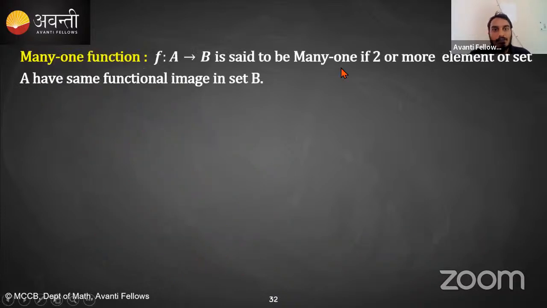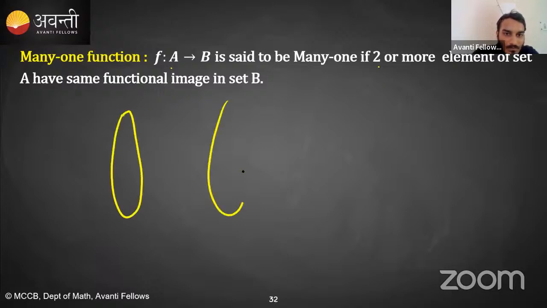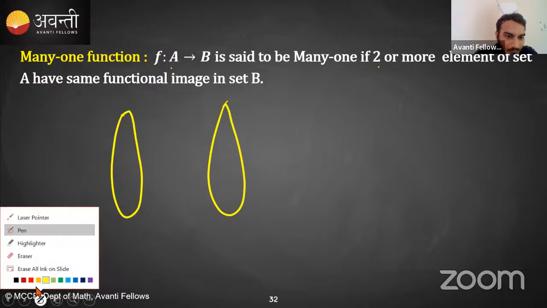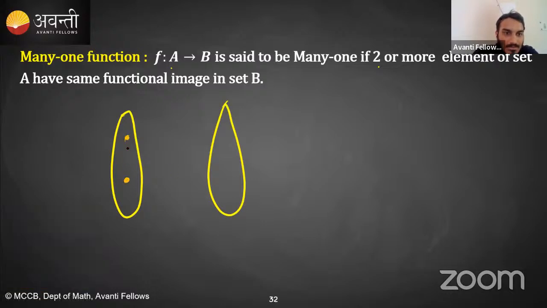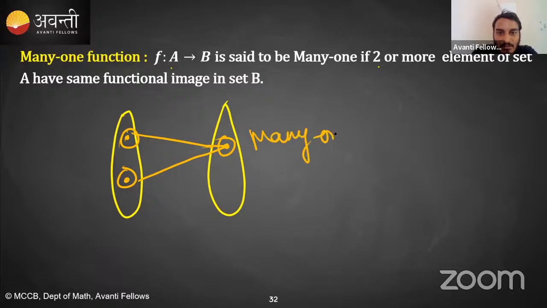Okay, now what is many 1 function? Function is said to be many 1 if 2 or more elements of set A have same functional image in set B. Means इस टाइप की सिचुएशन है कि let's suppose this and this element have same image in set B. Okay, so it is many 1 function. Is that clear? Clear है ना? इसमें कोई कंफ्यूजन नहीं होना चाहिए. Okay, I hope this is clear now.